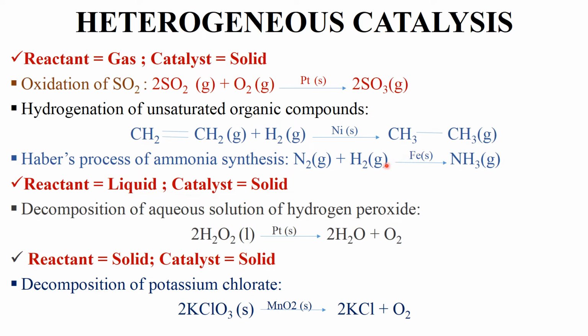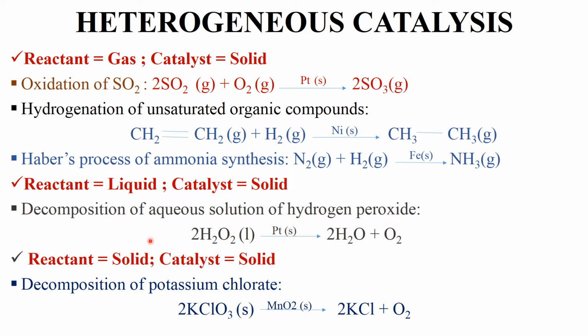Again, there is change in phase of catalyst and reactant. This is an example of heterogeneous catalysis. Next condition, when reactant is liquid and catalyst is solid. See, in this example, reactant is aqueous solution of hydrogen peroxide. L shows this is liquid. The catalyst in this reaction is Pt, platinum, which is in solid state. It means again here the phase of reactant H2O2 and catalyst Pt is different, thereby constituting an example of heterogeneous catalysis.